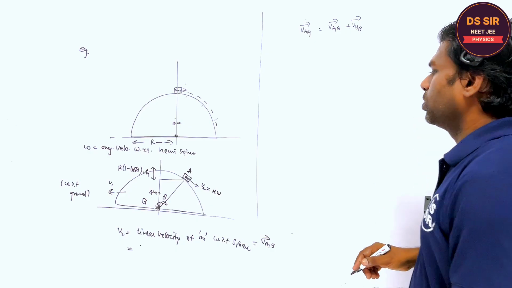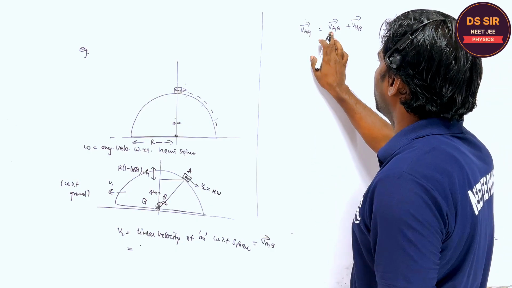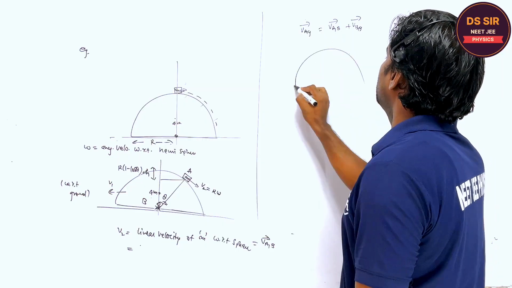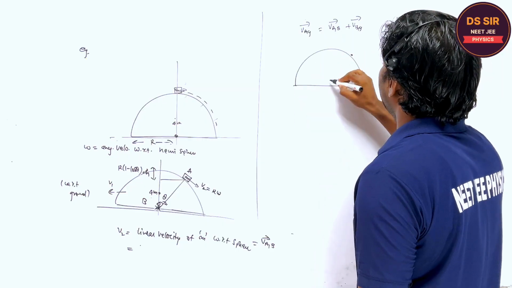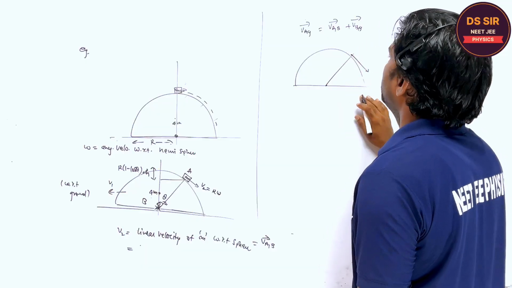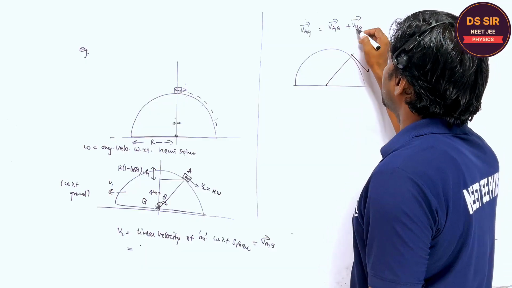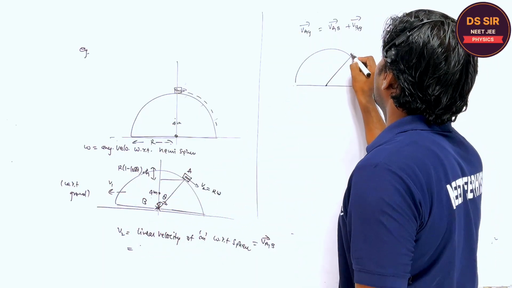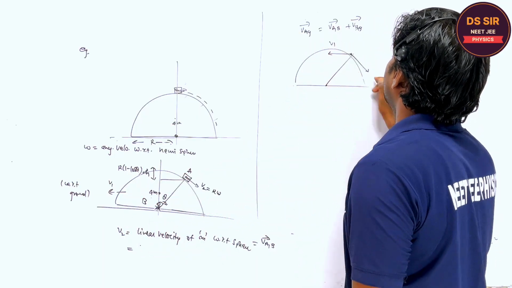So this is the velocity of A with respect to B, plus the velocity of B with respect to ground, and this is the V, this is the V2.